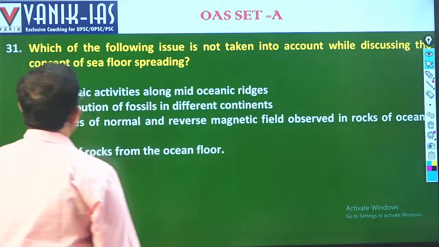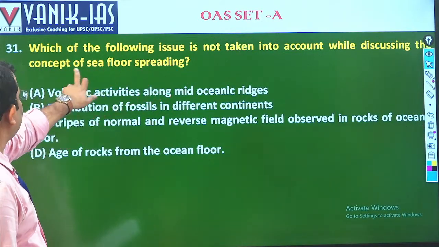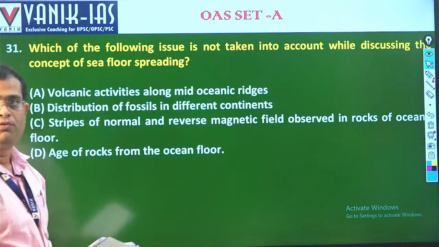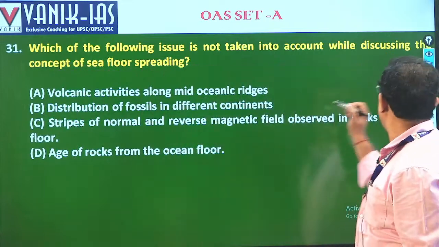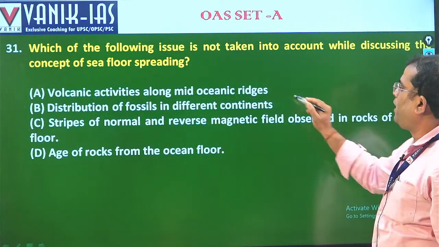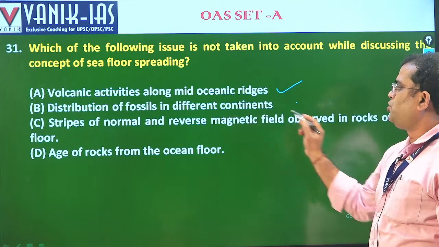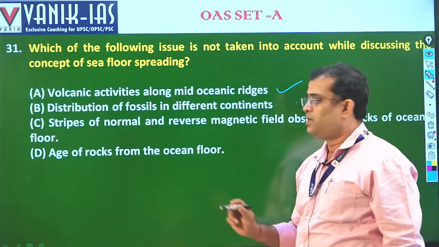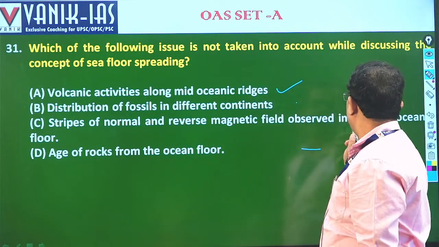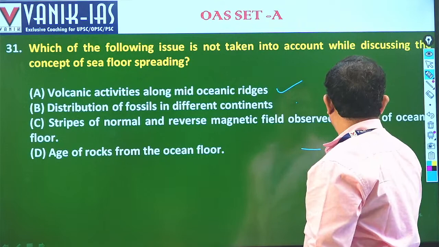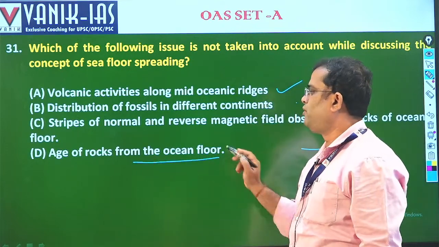Which of the following issues is not taken into account while discussing the concept of sea floor spreading? Volcanic activity along the mid-oceanic ridges, distribution of fossils in the different continents, stripes of normal and reverse magnetic field observed in the rocks of ocean floors, and the age of rocks from the ocean floor.